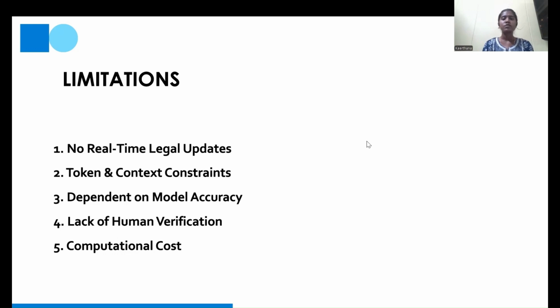For some sensitive queries, human verification is required, and also to check that the LLM model aligns with current legal ethics. The computational cost is also high as we are using the Groq LLM model. It is a very large model and also involves token budgeting. And the accuracy depends on the model. Sometimes LLMs may hallucinate or give generalized answers.